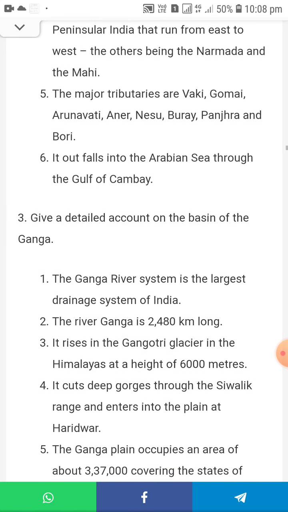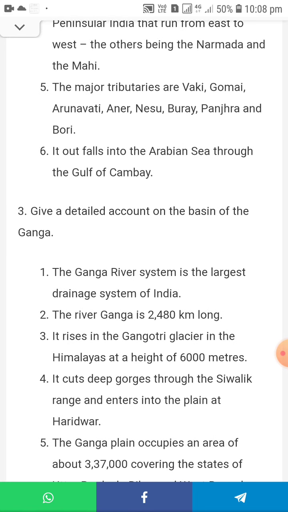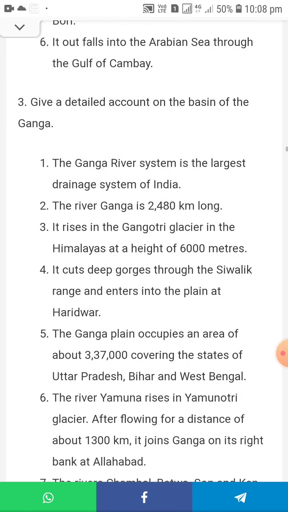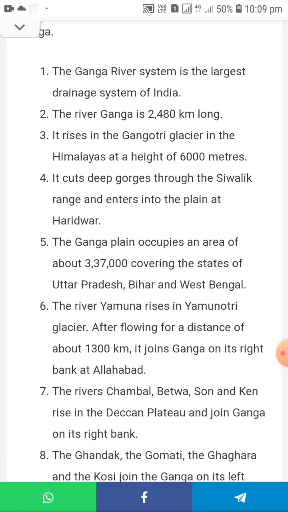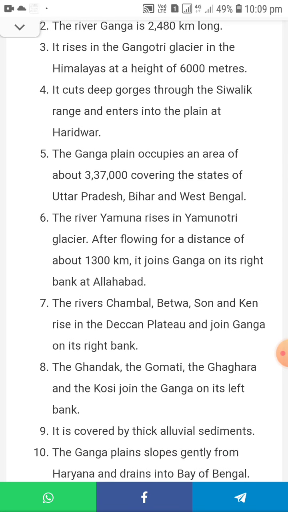And the third question: Give a detailed account of the basin of the Ganga. The Ganga river system is the largest drainage system of India. The river Ganga is 2480 kilometres long. The river starts from the Gangotri glacier in the Himalayas at a height of 6000 meters. It cuts deep gorges through the Siwalik range and reaches the plain at Haridwar.